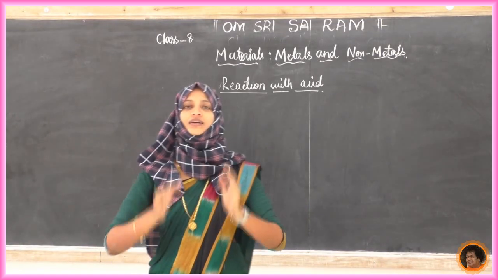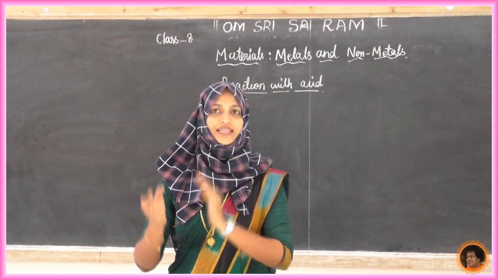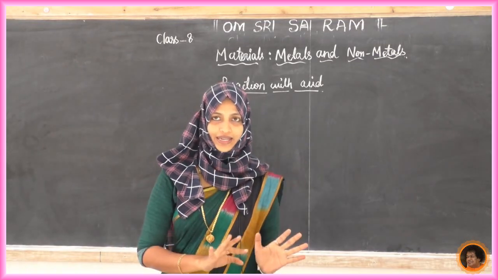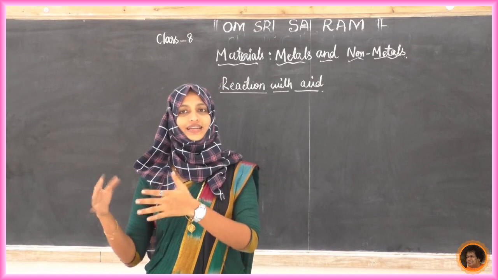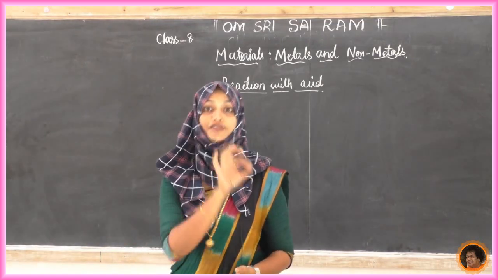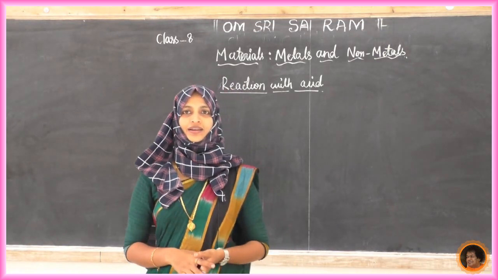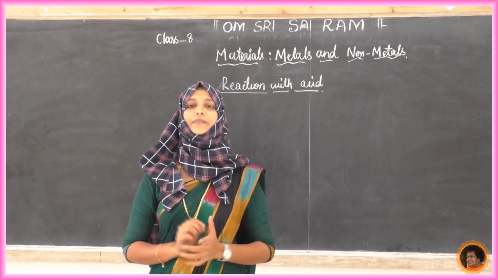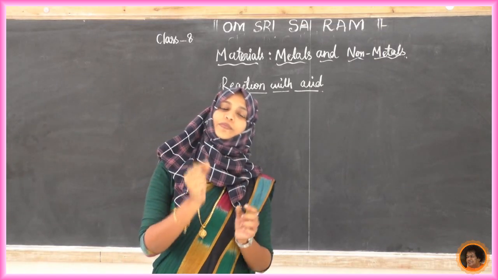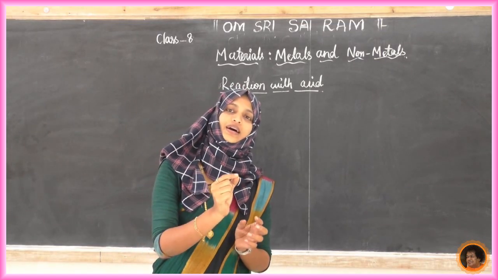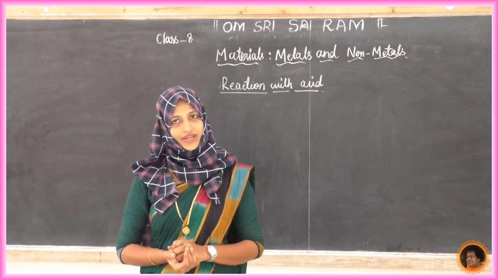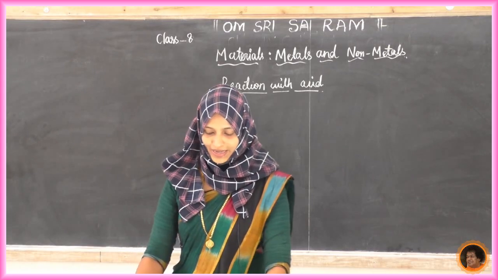I am taking different metals and non-metals, and in the first set I am adding dilute hydrochloric acid. Next we will try the same experiment with dilute sulfuric acid. After the experiment, we take a burning matchstick near the mouth of the test tube and see what happens to it.